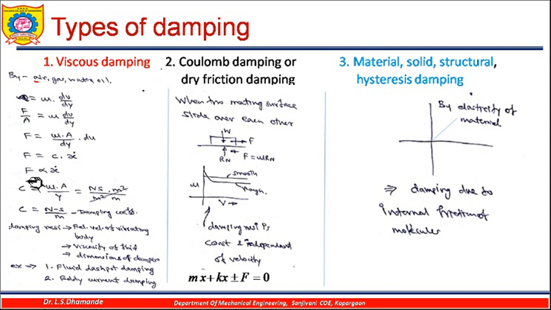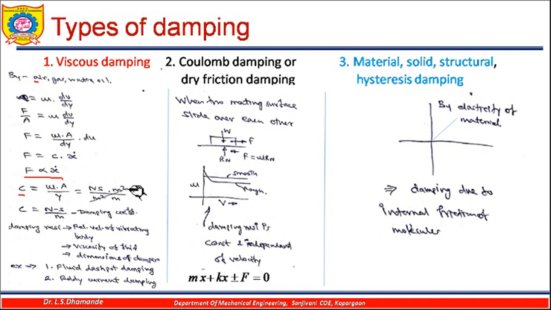It means you will find that this particular force is proportional to the velocity, where this constant of proportionality is given as c, which depends on mu into A by y. So mu is the viscosity of that particular fluid. Newton second per meter square is the viscosity unit, area is in meter square, and y is the distance, so it is in meters.